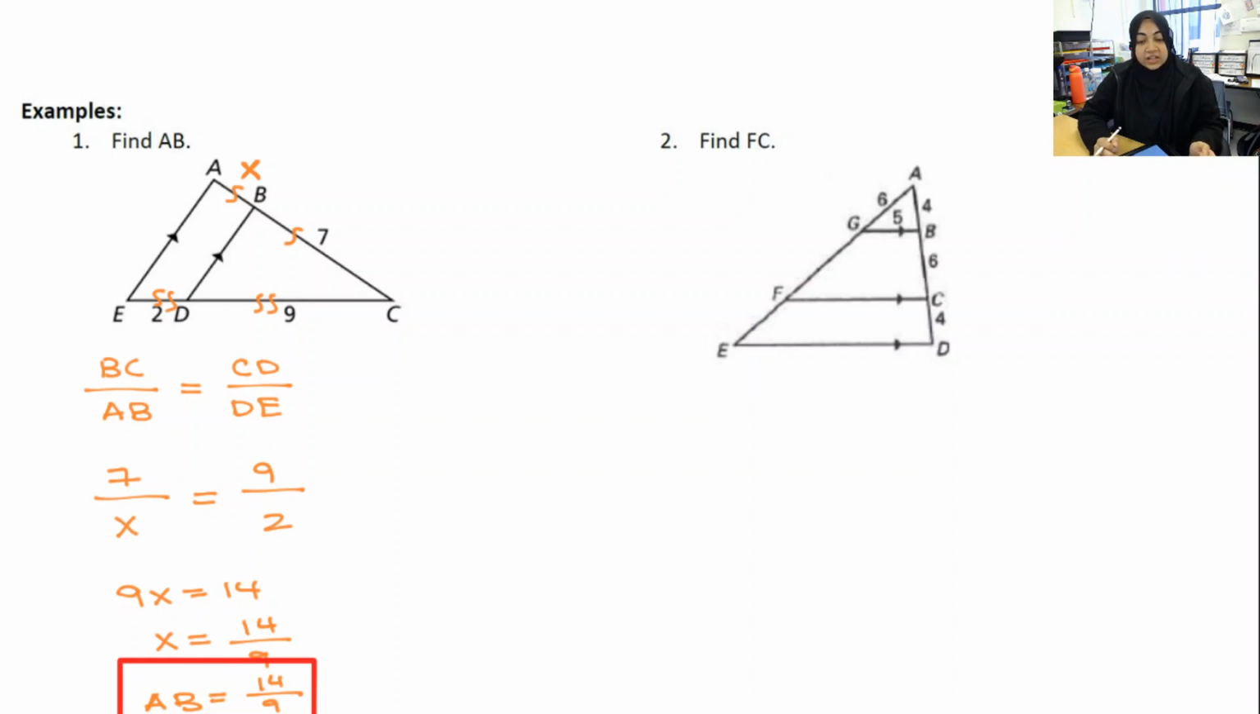So find FC. FC is this right over here, so let me go ahead and call it X. And look at the information that I know. I know that this is going to be similar to this, and this is going to be similar to this, but darn, I do not have that value, right? So I'm missing 2 values. So what I'm going to do is go ahead and draw those triangles separately.